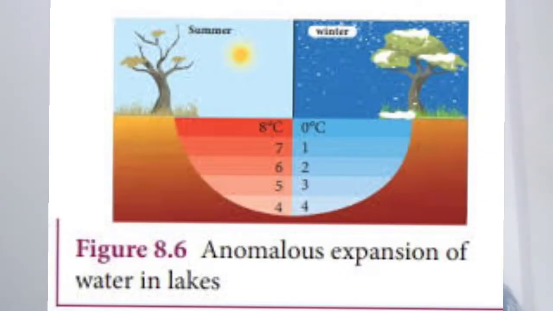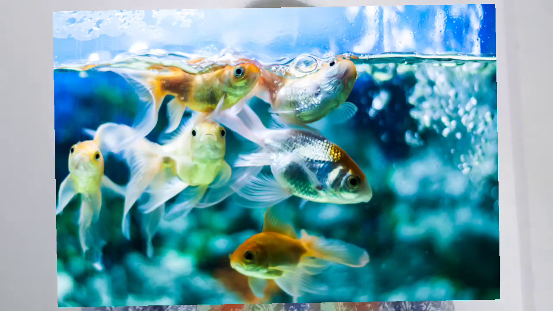Same happens in a lake, in a cold region. If lakes are there, rivers are there, its upper surface has ice and below that ice water is there, and this happens because ice density is less than water, and this is very helpful for the aquatic animals, and this helps fishes to survive in cold regions. This unusual behavior of water is called anomalous behavior of water.